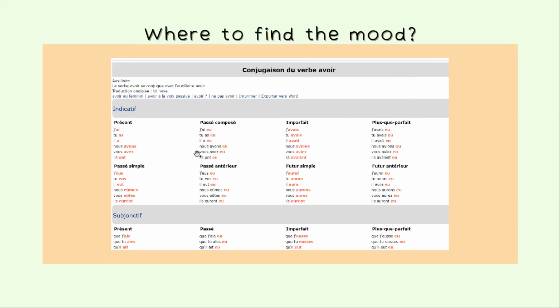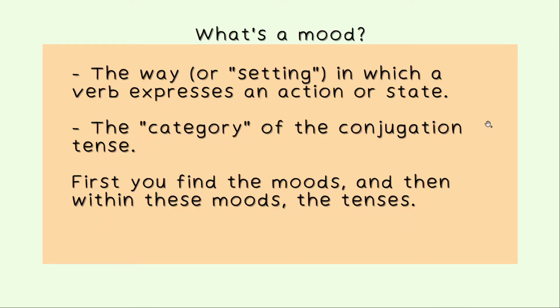It's quite simple. You have the first mood here, indicatif, and another one here in the picture. You have the tenses right here, présent, passé composé, imparfait, and the moods right here, right above.